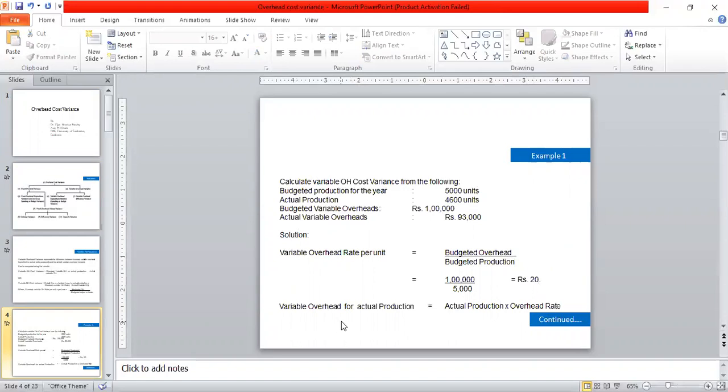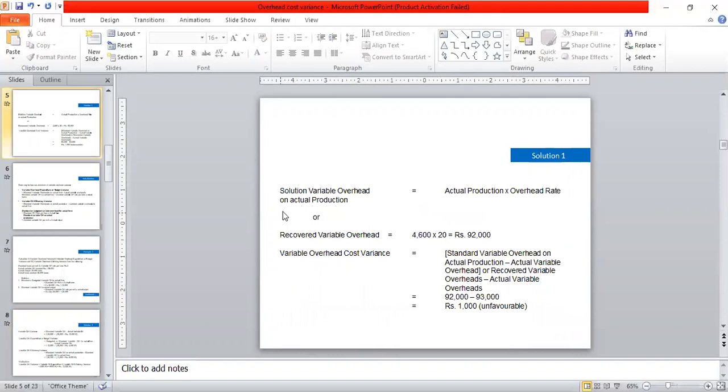Variable overhead for actual production is equal to actual production into standard overhead rate. Now solving this, that is 4,600 into 20 equal to 92,000. Variable overhead cost variance: now we are going to put it into the formula.